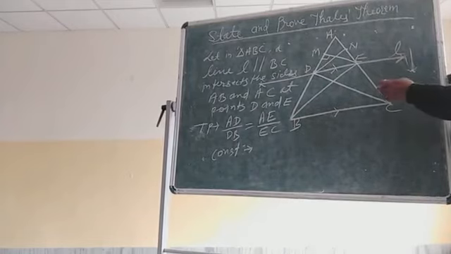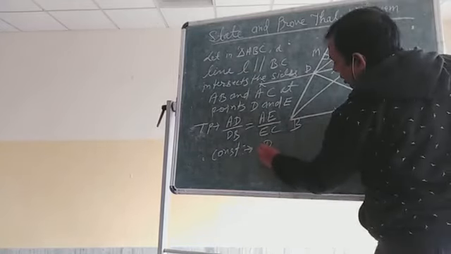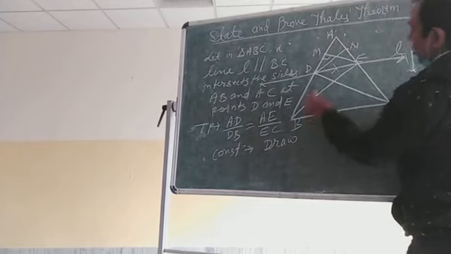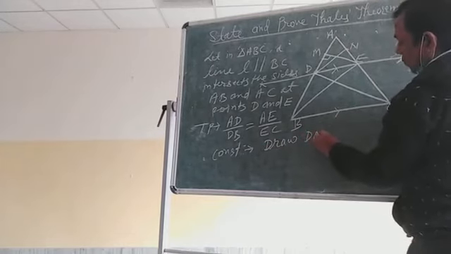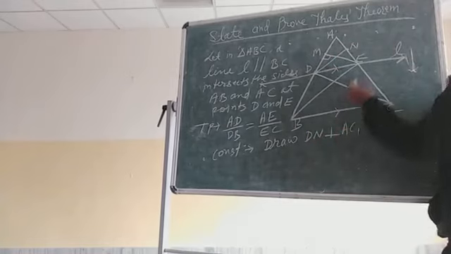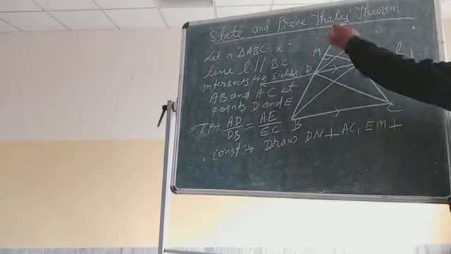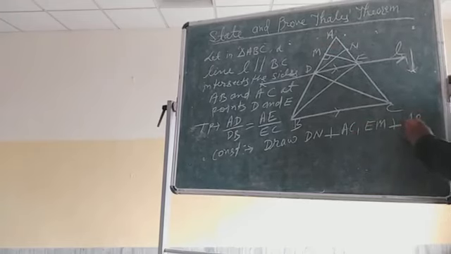So whatever we have done in the figure, the same thing you have to write in the construction. So what have I done? Draw DN perpendicular to AC, and EM perpendicular to AB. Clear? Then what have I done?